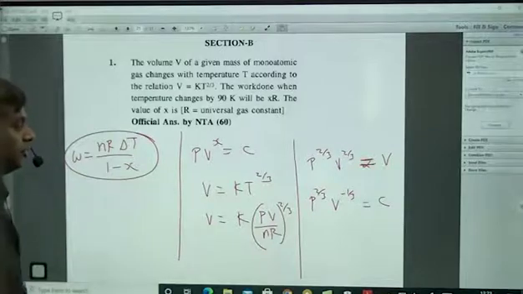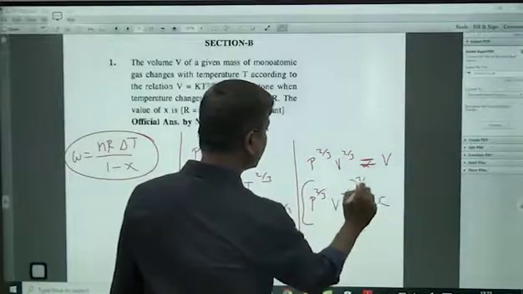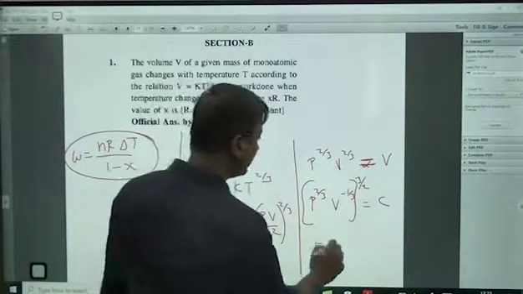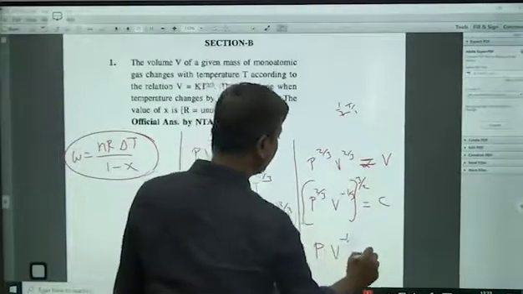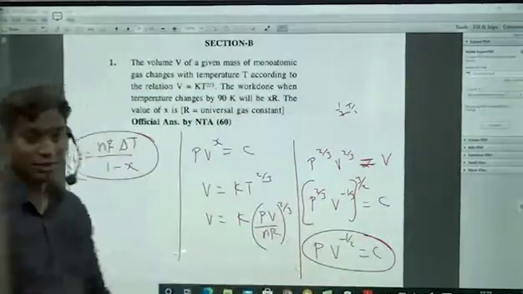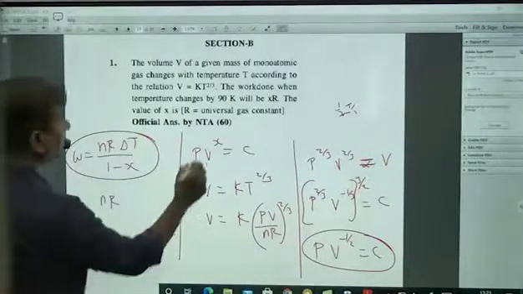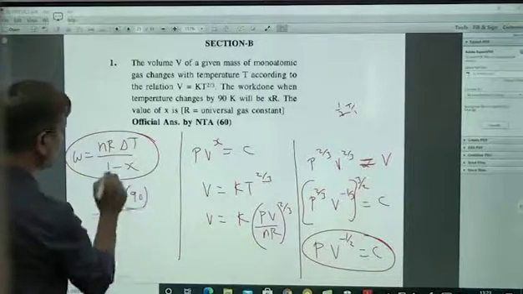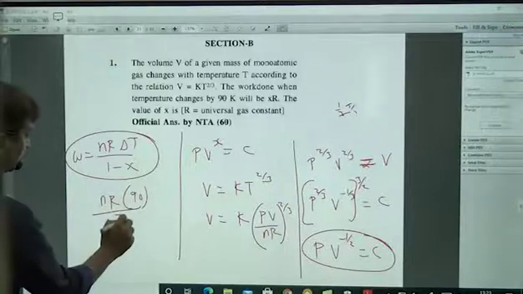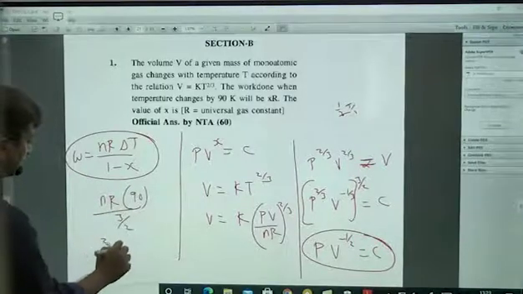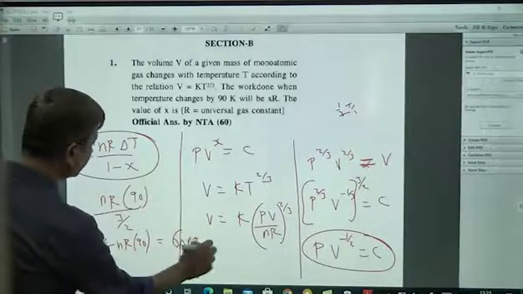Then further, if you raise the whole thing to the power 3 by 2, you will get P into V power 1 by 3 times 3 by 2, which is minus 1 by 2, is equal to constant. That's all. The value of x is 1 by 2. So nR delta T means 90, by 1 minus of minus 1 by 2. So that is 1 plus 1 by 2, which is 3 by 2. So 2 by 3 nR into 90, so 30 times 2, 60 nR is the answer.